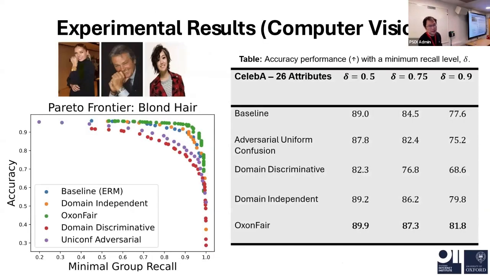Here are some experimental results for computer vision. Here we want to detect the blonde hair person in an image. You can see our OxonFair tool achieves the best Pareto frontier. If you fix the fairness score, the X-axis, our model can achieve the best Y scores. While if you want to fix the accuracy score, generally our model can have the best equal opportunity scores.